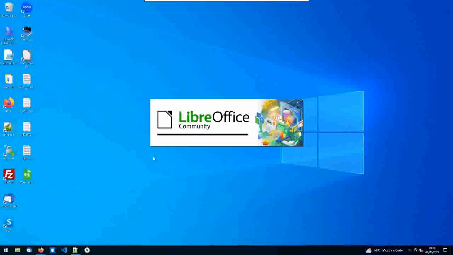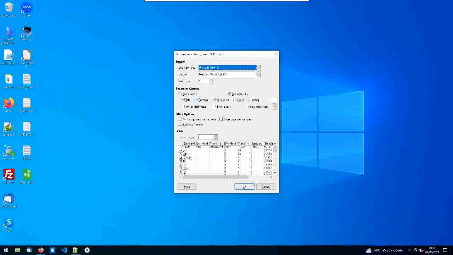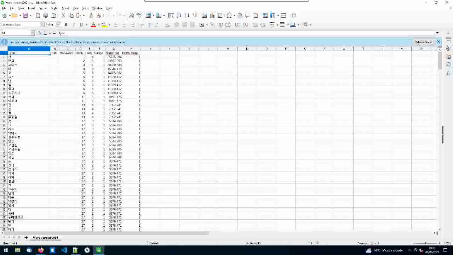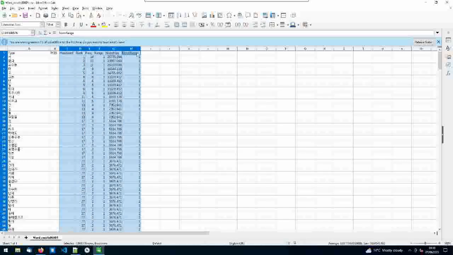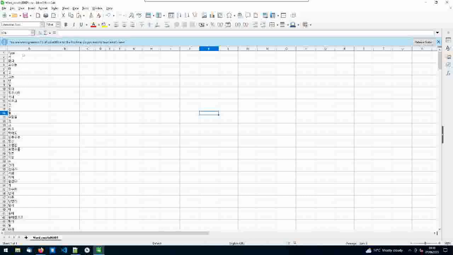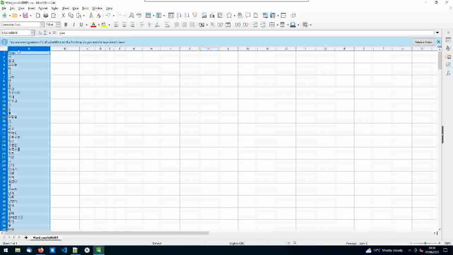Now, I don't want the frequency and all that other stuff, really. What I actually want is just the comma tab. Yeah, that's what I want. So you can see here it's a tab separated file, but I've put commas in as well, and it picked out the correct thing. So we can open that up now. And I don't need any of this other gubbins here. So in fact, I can just delete all of that. But what I want is this column. So if I just copy that,